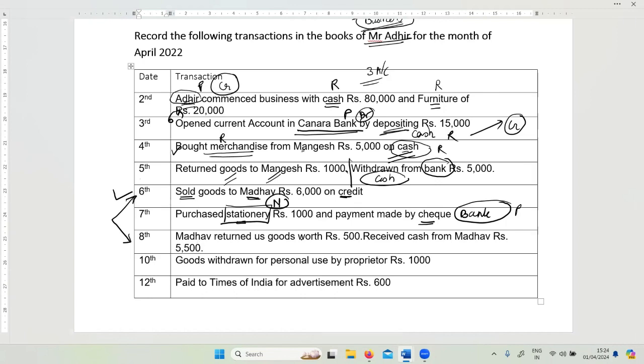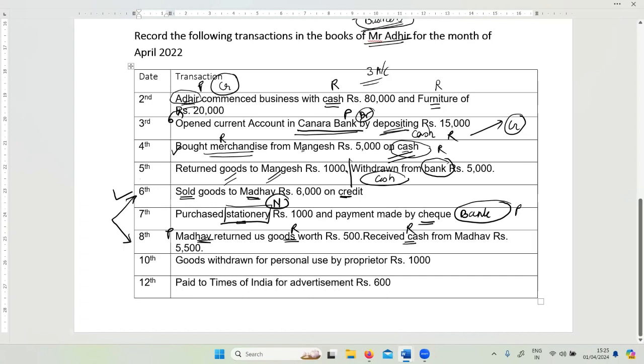So two parts of this transaction. One is the person Madhav. Madhav is doing what? He is giving us goods and he is also giving us cash. So another example of what we call a compound journal entry. So Madhav has returned us goods. Madhav is one account, a personal account. Goods is what? Real account, and cash is also a real account. Apply the rule and write the transaction.